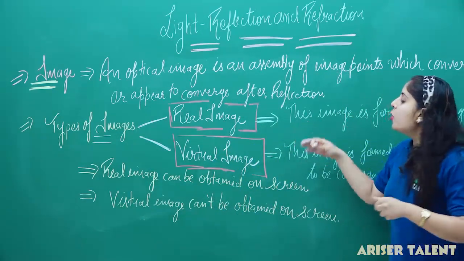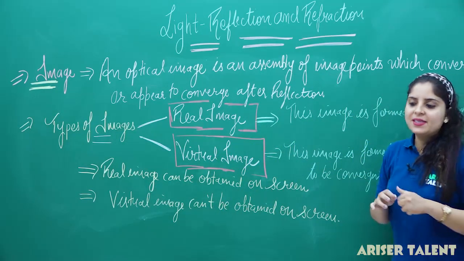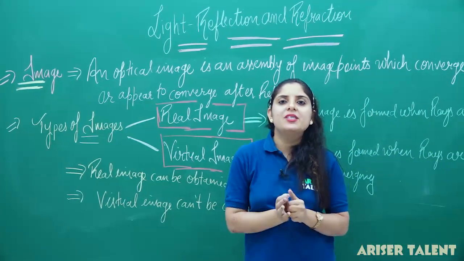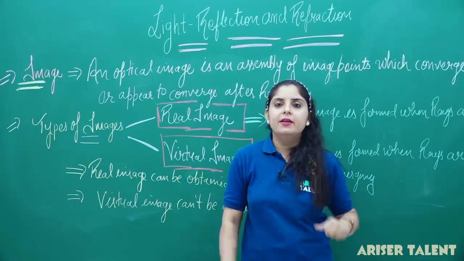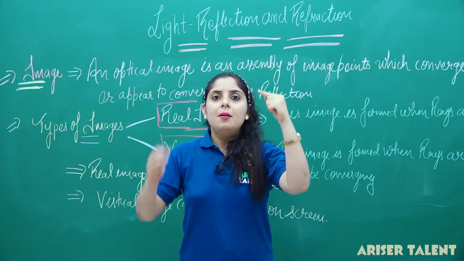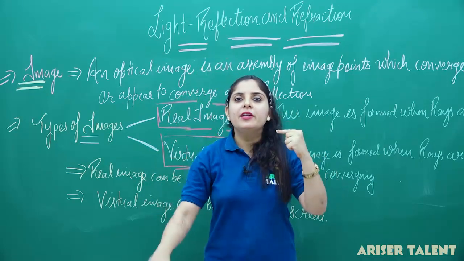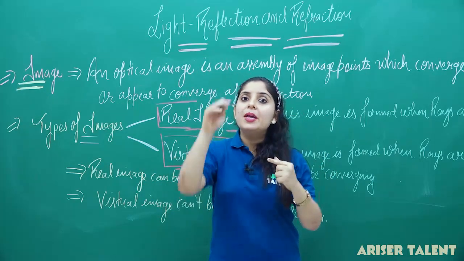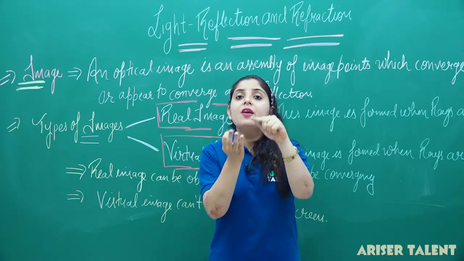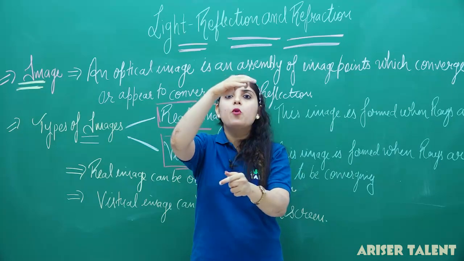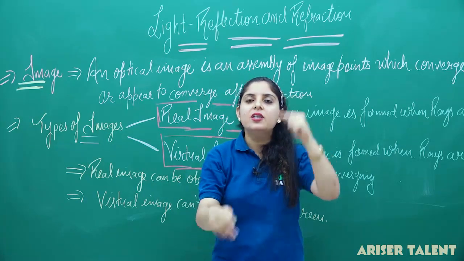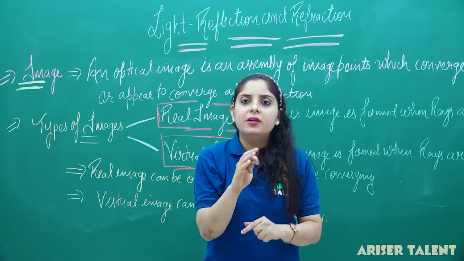Now, one more point about real and virtual images is that the real images are always erect and the virtual images are always inverted. Suppose I am looking in the mirror and I am getting my image like that. My head is in the upward side and my feet are in the downward side. So this image is my erect image. But if I am getting the image just opposite, that is, the legs are in the upward direction and my head is in the downward direction, this will be called an inverted image.